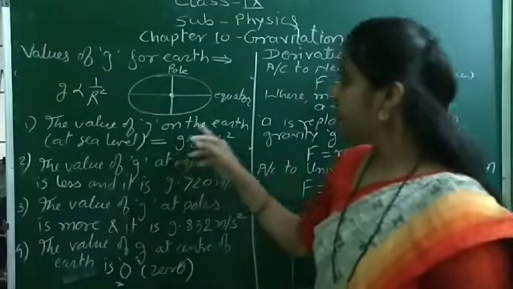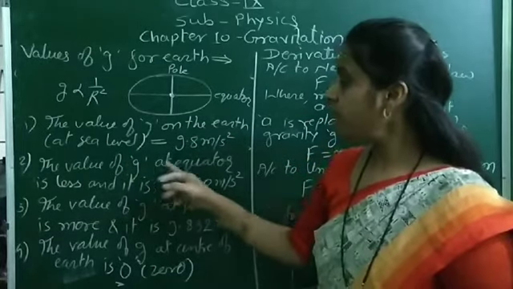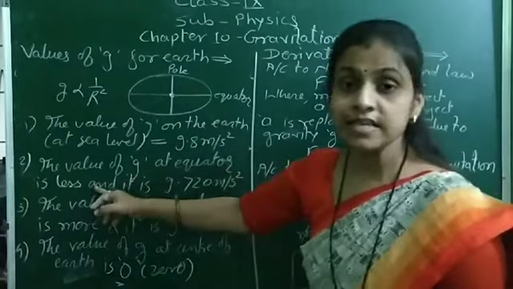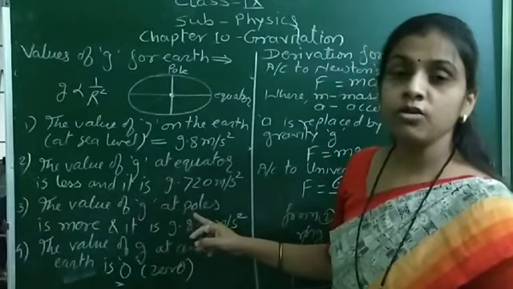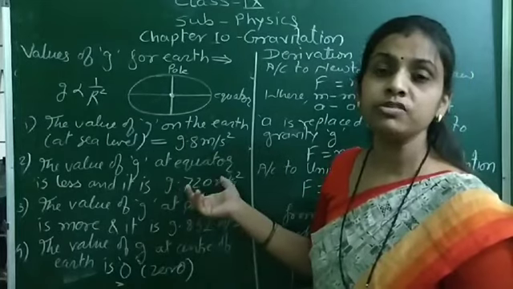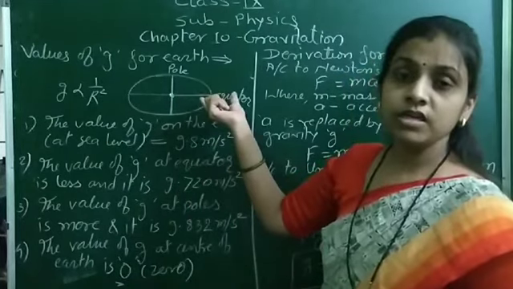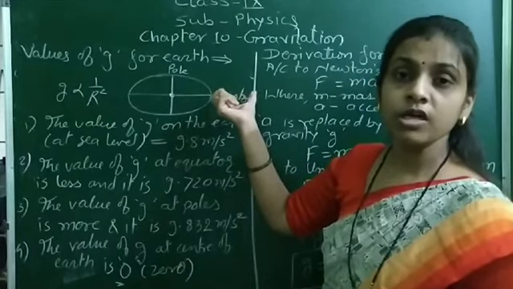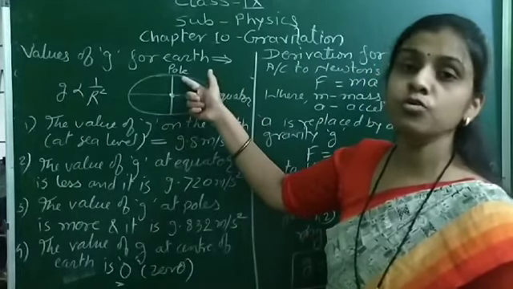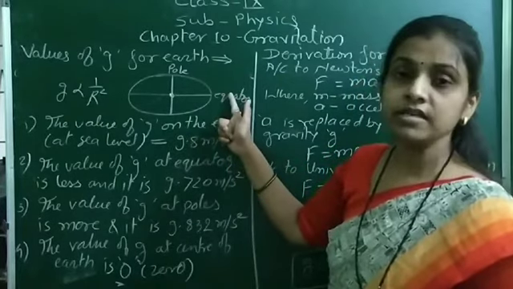So exactly on the earth, that is at sea level, the value of G is 9.8. The value of G at equator is less as compared to the value of G at pole. There may be a question asked, why is the value of G at equator less? Because the radius of the earth along equator is more than the pole, and therefore the value of G at equator is less.